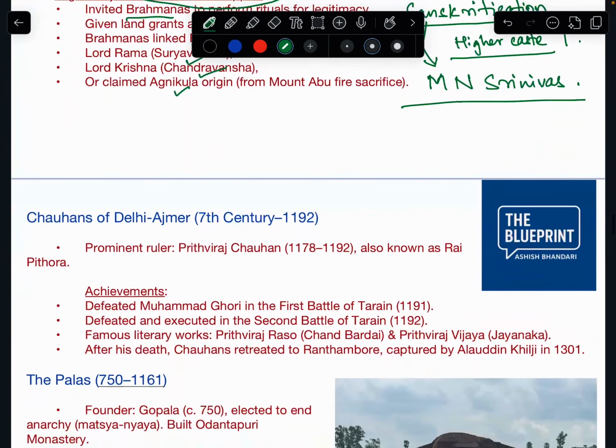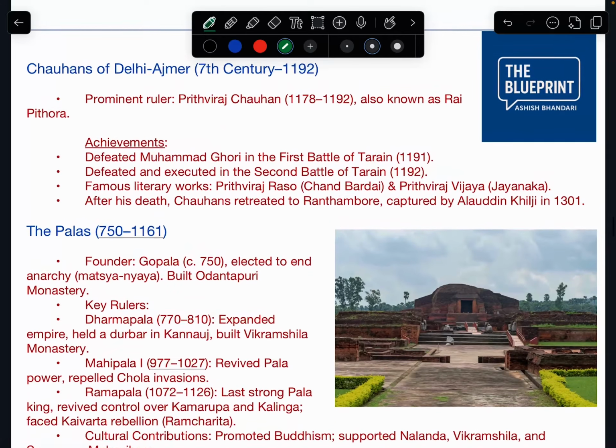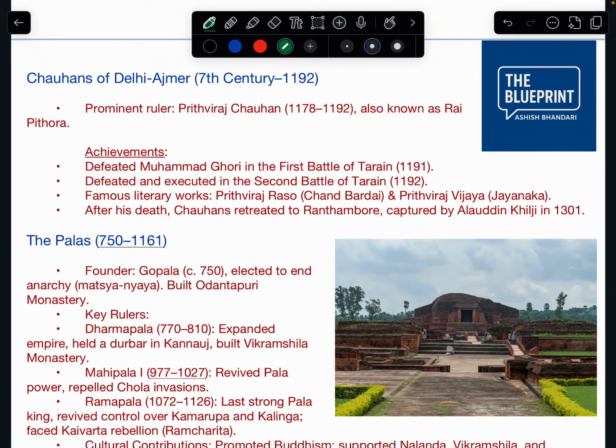Going forward, we have different Rajput kingdoms like the Chauhans of Delhi and Ajmer. Why is it important? Because of Prithviraj Chauhan, the prominent leader of the Chauhans of Delhi and Ajmer. He was also known as Rai Pithora. You have to note this name because it may be asked in the exam. His notable achievement was that he defeated Muhammad Ghori in the first battle of Tarain.